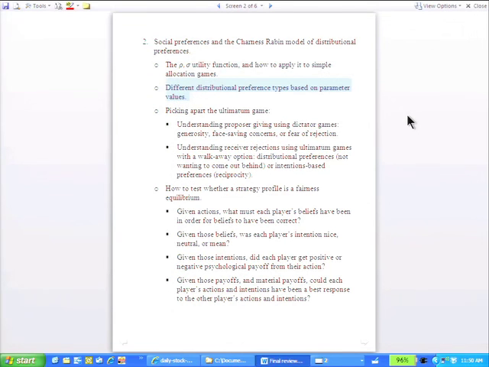No, the question was, should we have the types memorized? I'm not interested in that. You should be able to reconstruct them. If I gave you a set of parameter values, you ought to be able to figure out what kind of motivations and desires and payoffs, psychological payoffs, they seem to capture. I wouldn't necessarily expect you to say, oh, in lecture we called that Rawlsianism. But you should be able to describe, oh, this is someone who only cares about the person who's behind.